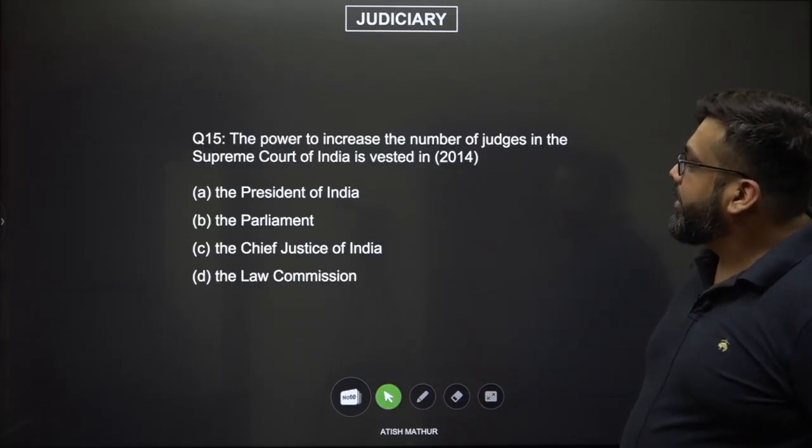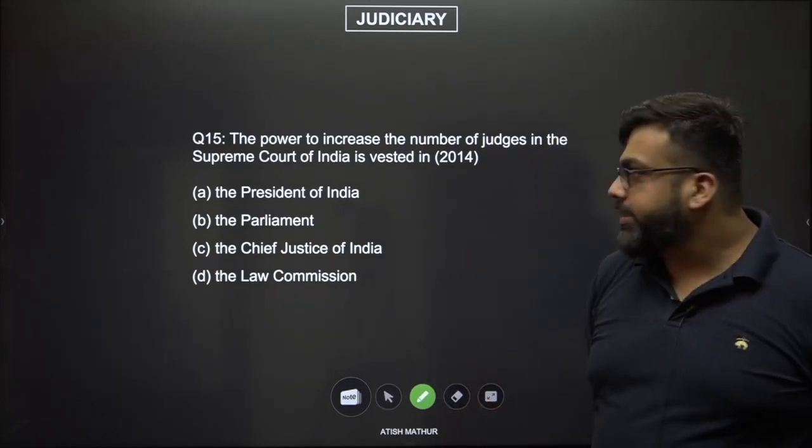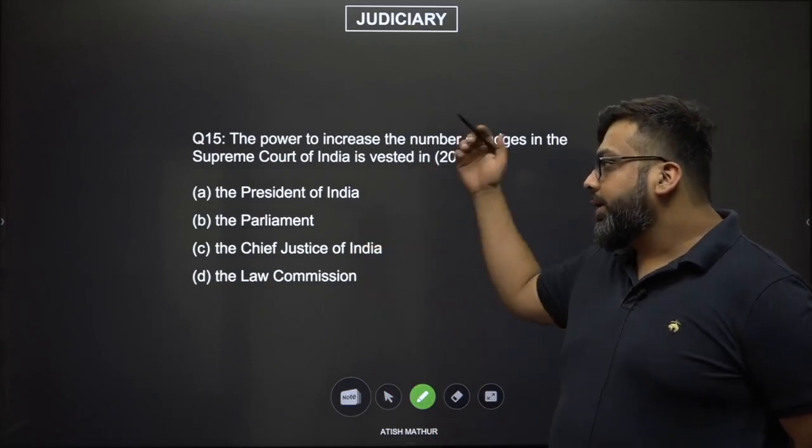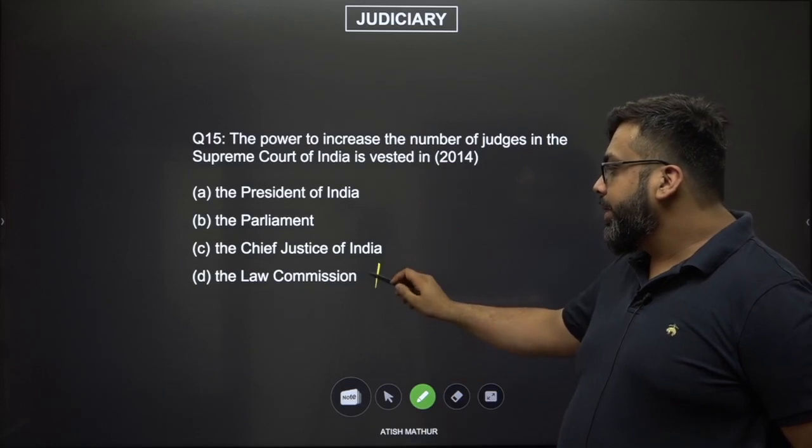The power to increase the number of judges in the Supreme Court is vested in the what? Recently increased the number of Supreme Court judges. The options are the President, the Parliament, Chief Justice, or the Law Commission. The Law Commission is a recommendatory body.